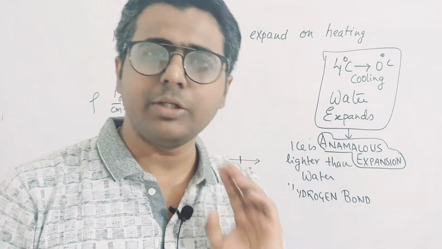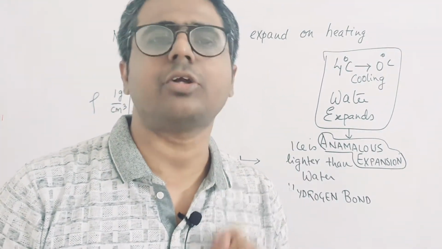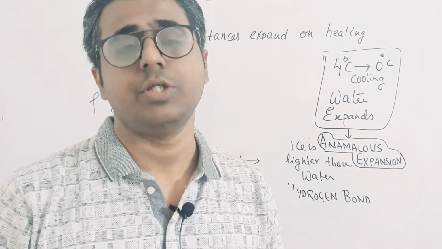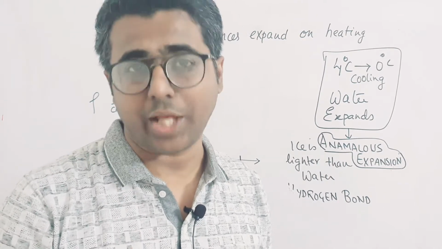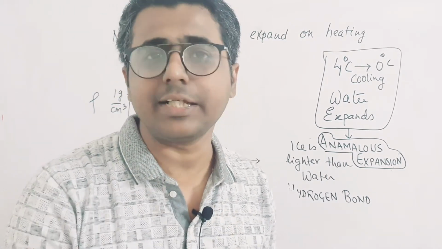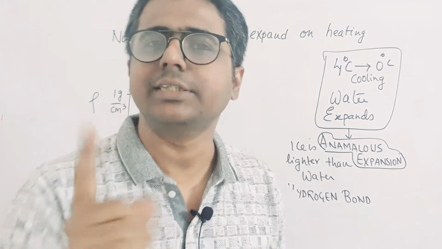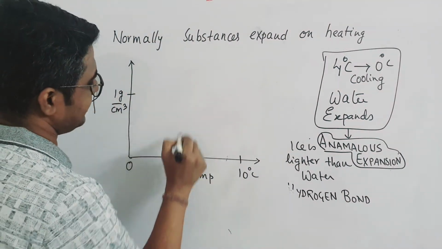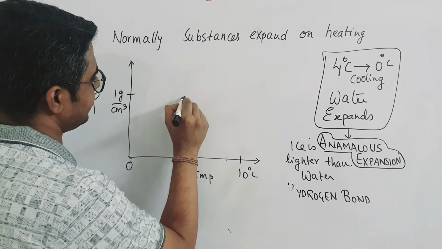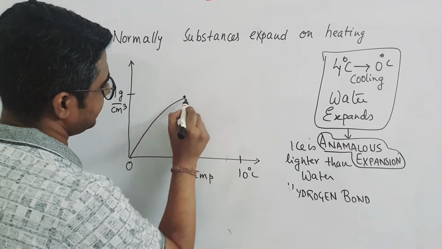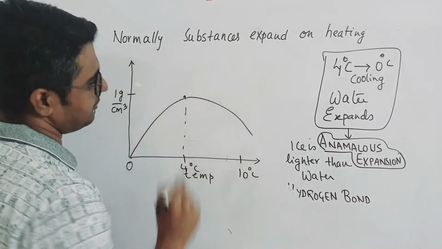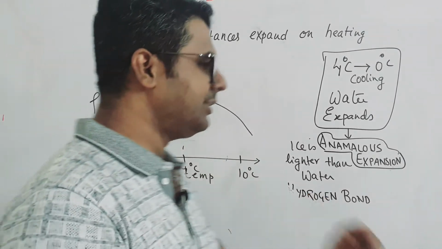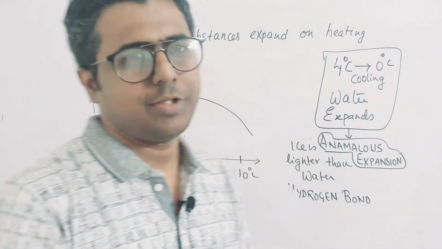So from 0 degrees Celsius to 4 degrees Celsius, it is heating. In heating, normally what should happen? It should expand or contract? It should expand. Expansion means increase in volume. So density should have decreased. But here everything is ulta. So density definitely has increased. So density will increase like this, up to 4 degrees Celsius. After that, it falls. After that, it is normal. Because on heating, density decreases, that we know. But